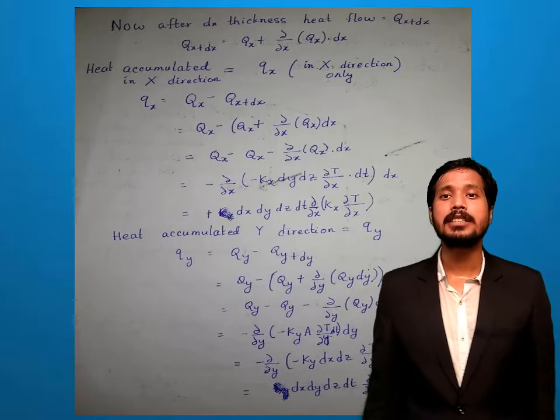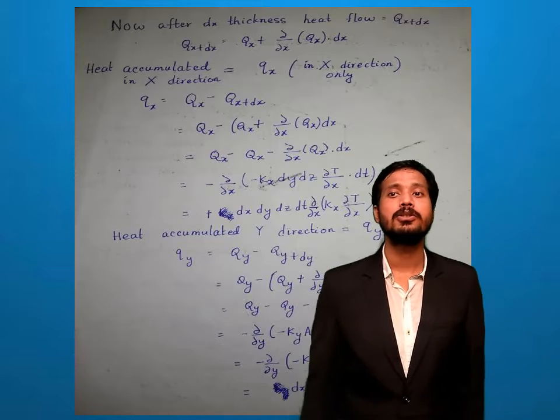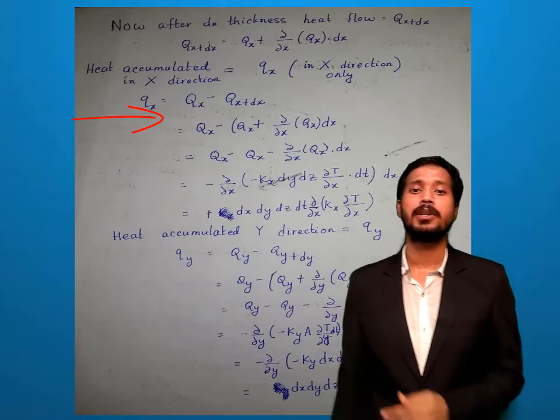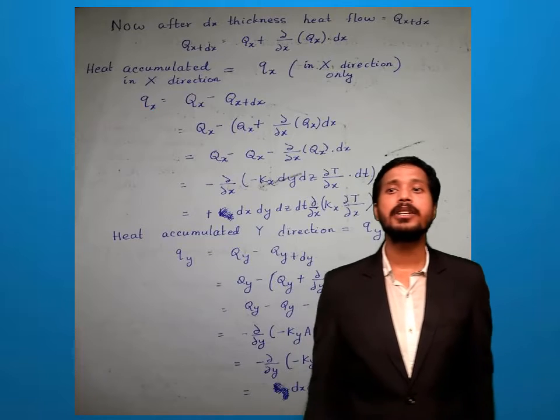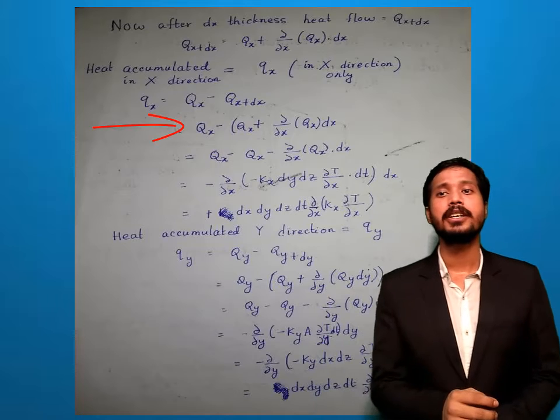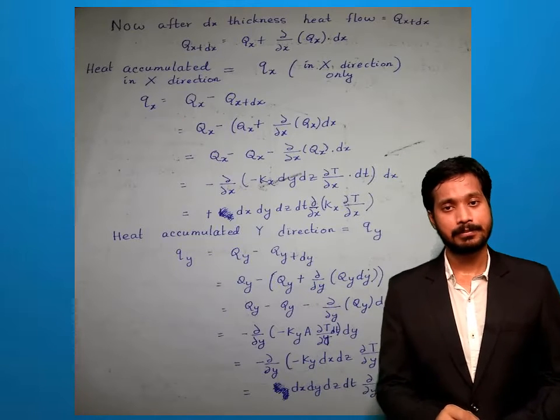Now how much heat is accumulated in x direction? You see, we can write this as Qx minus Qx plus dx. So Qx plus dx, again I can simplify into Qx plus del x of Qx into dx.